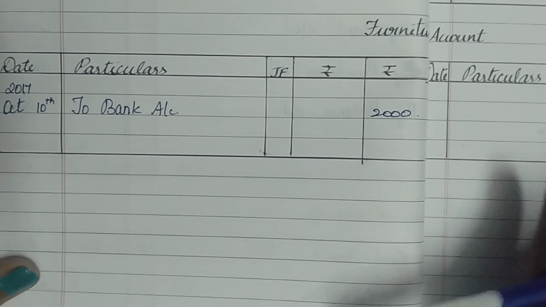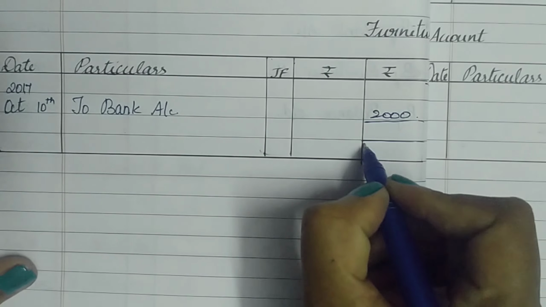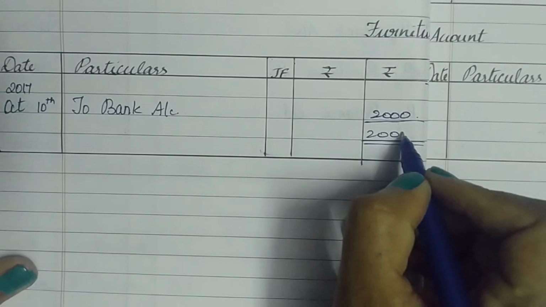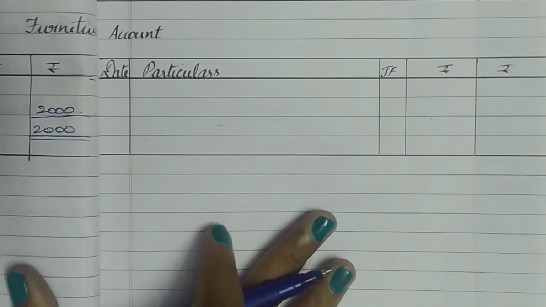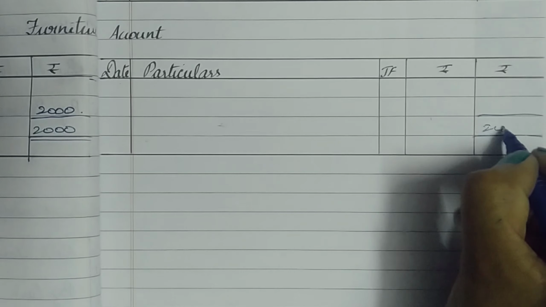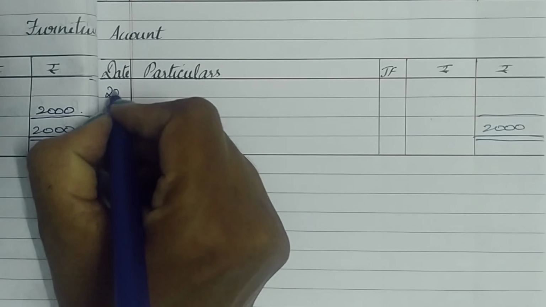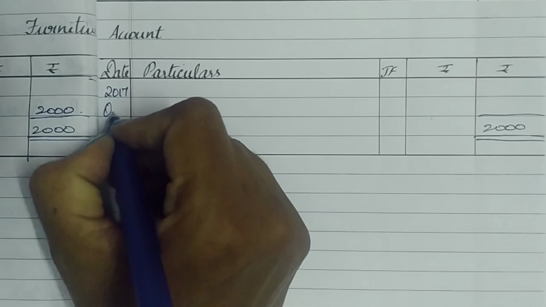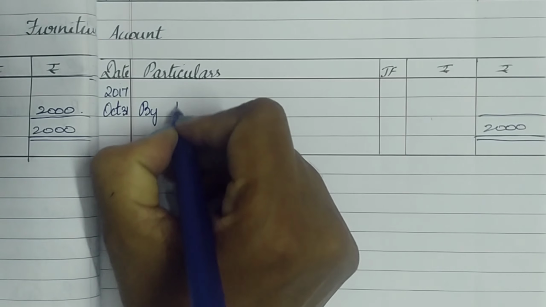This is the only transaction. Therefore, my credit side is going to be empty. So I'll make this 2,000 my grand total for my debit, and on the same line I'm going to move to the credit side of my furniture account and make it a grand total. So my credit side is empty, therefore I'm going to record it as by balance carried down on the last day of October.